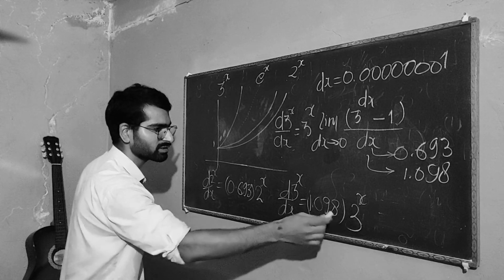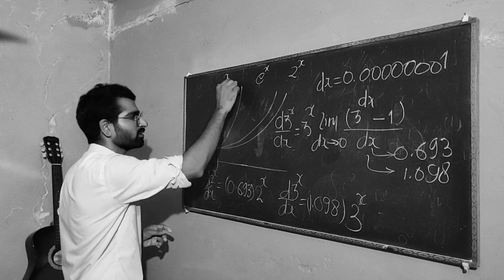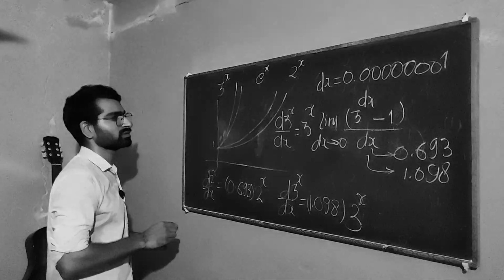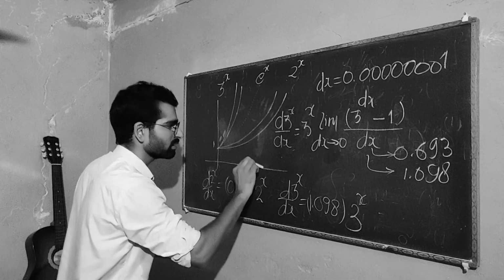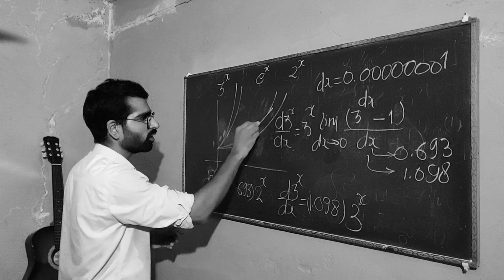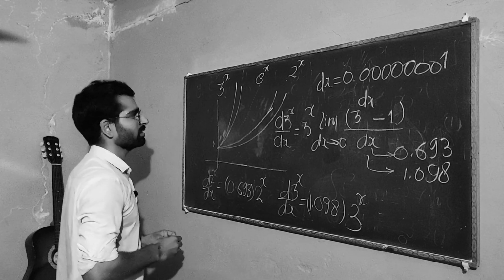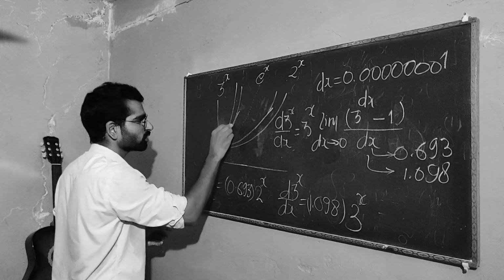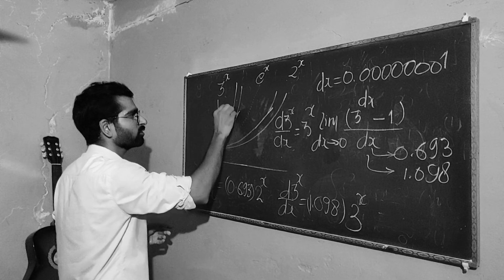And if you plot this on the same graph, the derivative, it goes like so. It is above this. So what I mean is, at this point, the slope's value is here. And at this point, this slope's value is right here.